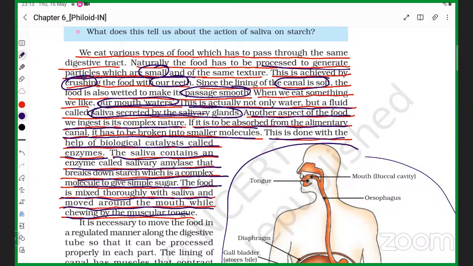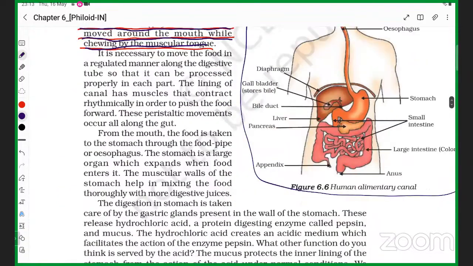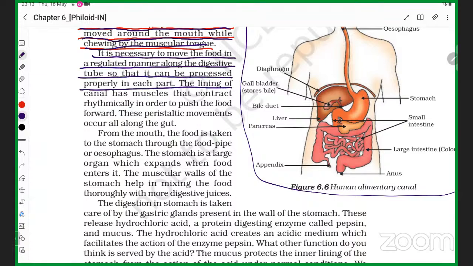It finishes at the anus, students. Now, water: this is actually not only water, but see the next paragraph. What is the point here, students? It is necessary to move the food in a regulated manner along the digestive tube so that it can be processed properly in each part.